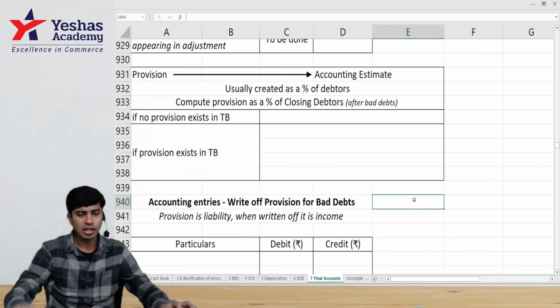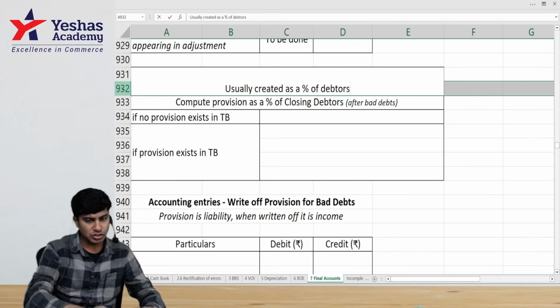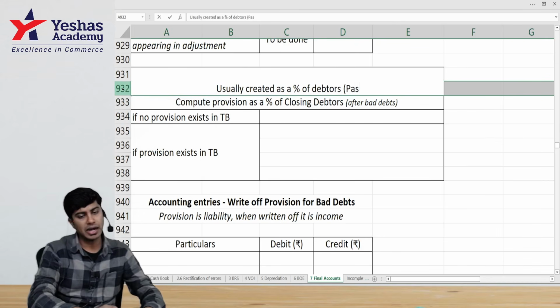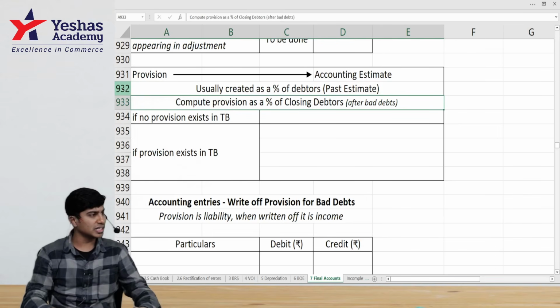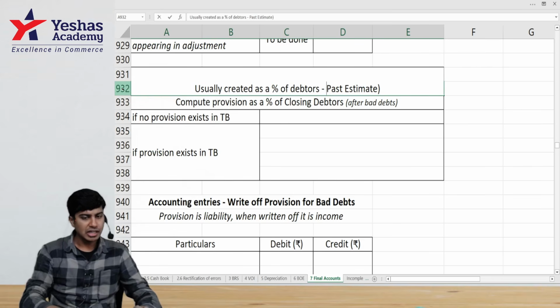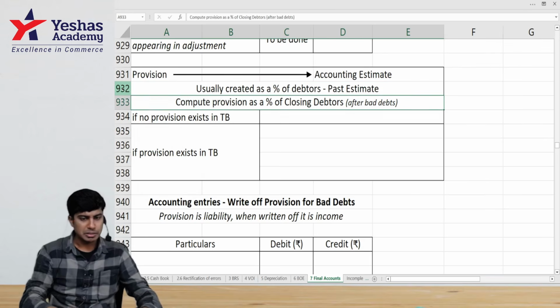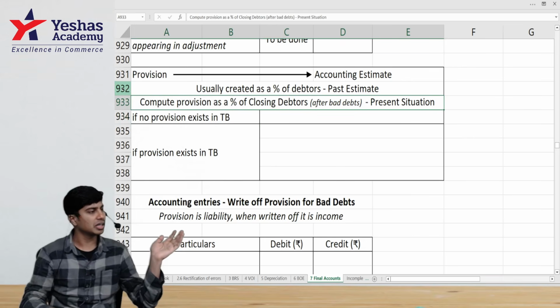Provision is usually created as a percentage of debtors. When I say percentage of debtors, it is a past estimate, computed on the current year closing debtors. That means it is a past estimate based on the present situation. That is what is making it an accounting estimate.